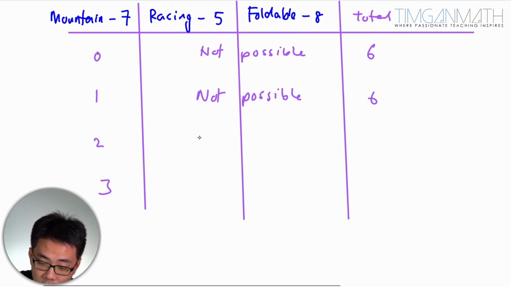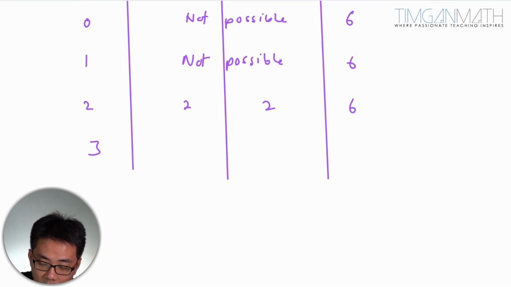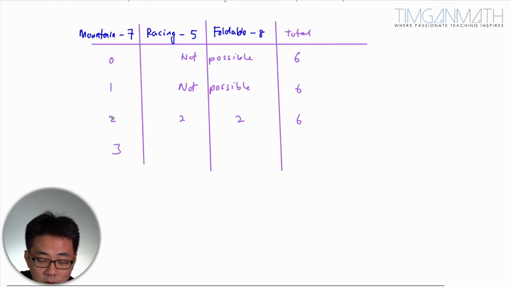If this is 2, then this will be 2 and 2, capped at 2, no more than 2. So this is possible, so 6 will be here. But this is only if mountain bike is 2, you have to take 2 from racing and 2 from foldable to make up to 6. You can't take 1.